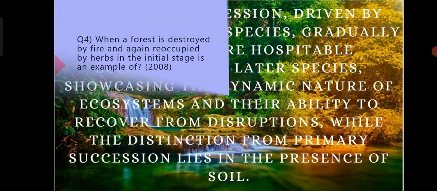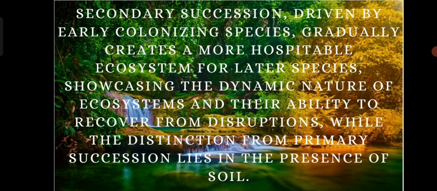Here I have given the supporting statement. So secondary succession occurs when a disturbance such as a fire or a human activity like deforestation disrupts an existing community and leaves behind a substrate that can support life. The process of succession begins with the colonization of pioneer species that can quickly establish themselves in the disturbed area.